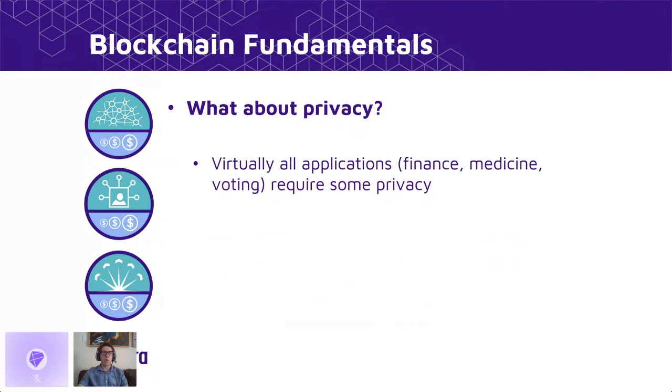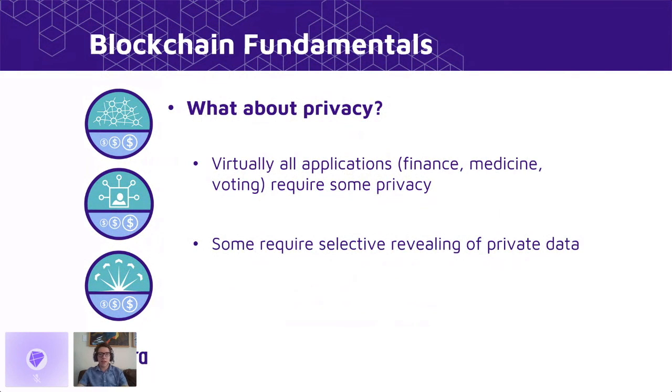So how do we deal with the privacy issue? In fact, we have a more difficult privacy problem here. We don't just want to keep it completely private, that would be easier, but we want to sometimes reveal some parts of the data in very specific situations. This is what we call selective disclosure or selective reveal.